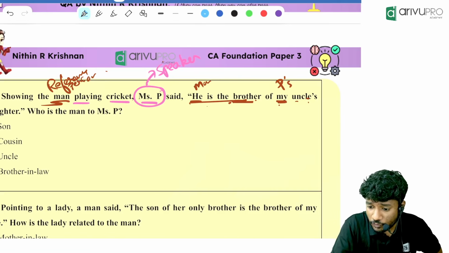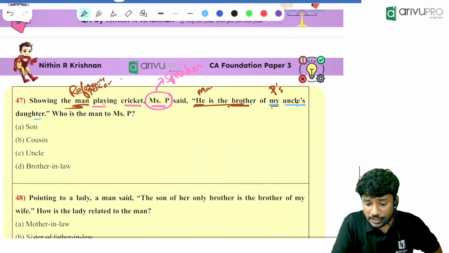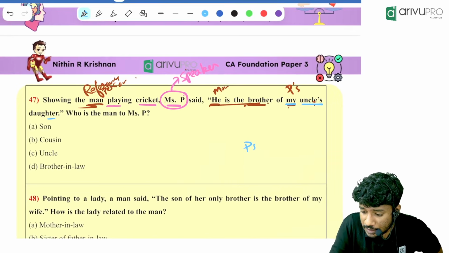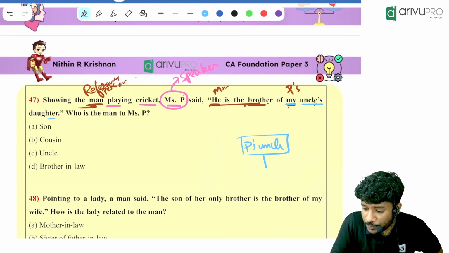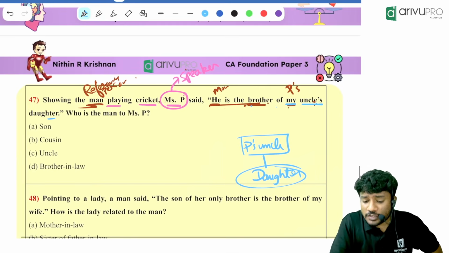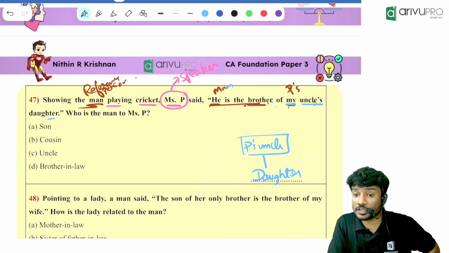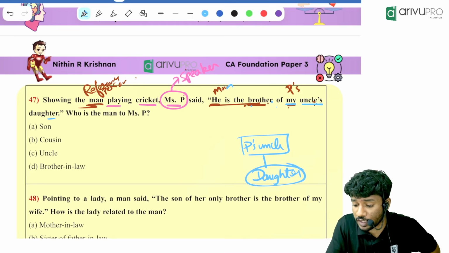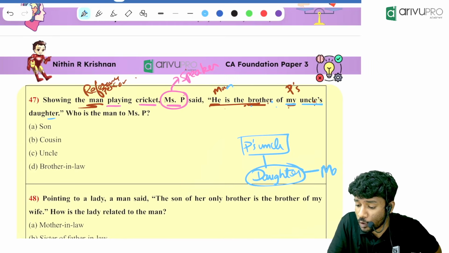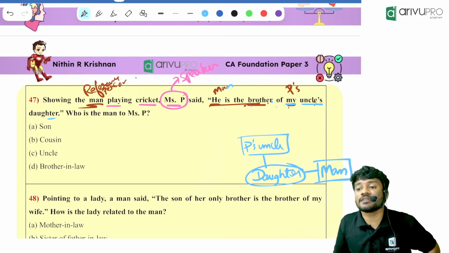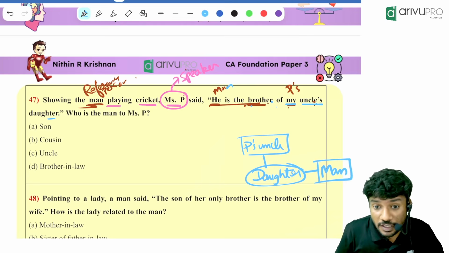Read it again. We are starting from the right. P's uncle's daughter. That is given. So P's uncle is there. Now, P's uncle's daughter means P's uncle is having a daughter. Then people, brother of uncle's daughter. Brother of uncle's daughter means man is the brother of uncle's daughter. That is given in the question. So this daughter will have a brother. That is no one but our man, the reference man given in the question.